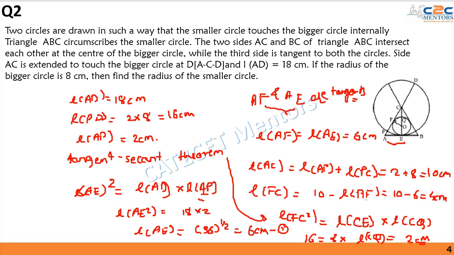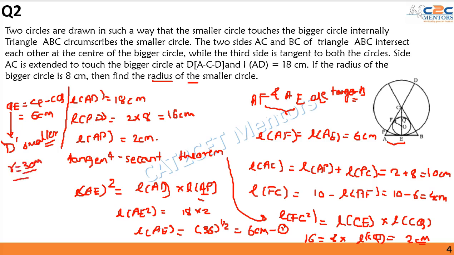Now QE is equal to CE minus CQ, because they are collinear. This is something that we are provided. So length QE will be equal to 6 centimeters, but QE is the diameter of the smaller circle, and I am requiring the radius of the smaller circle. Hence radius will be equal to 3 centimeters. That is my answer.